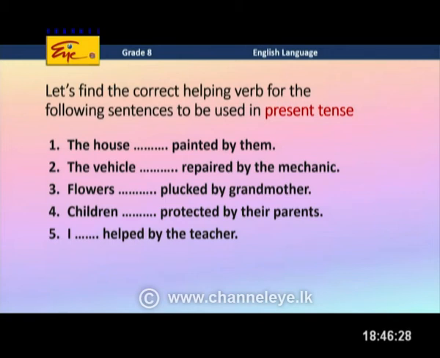Right. So, according to the subject, can you put the correct helping verb? Remember, this is the present tense. Here we go with the answers.